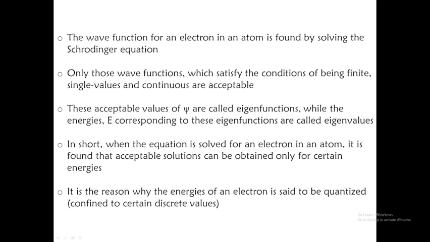This is the reason why the energy of an electron is said to be quantized, or confined to certain discrete values. As you know, electrons exist in different orbitals, and different orbitals mean different energies. That means the energy levels are discrete and separated. When you talk about tiny particles like electrons, it is mainly because the electron is confined near the nucleus, at a particular distance. That is the reason.